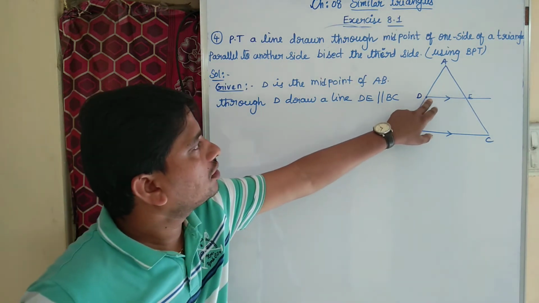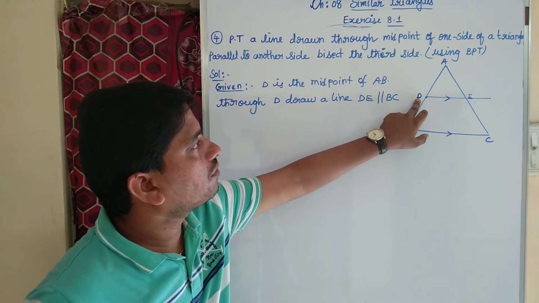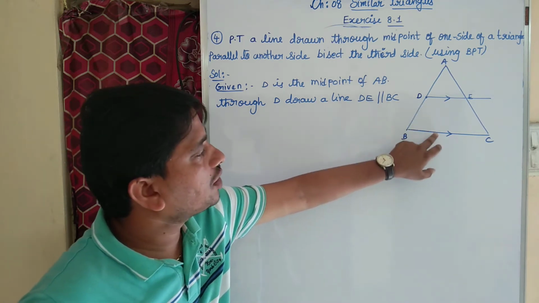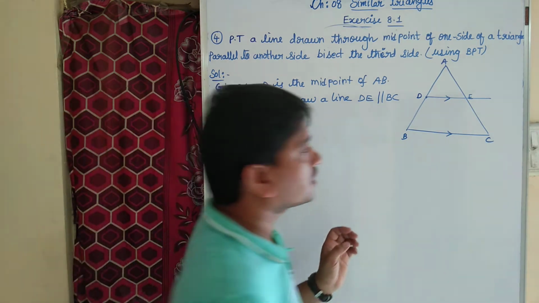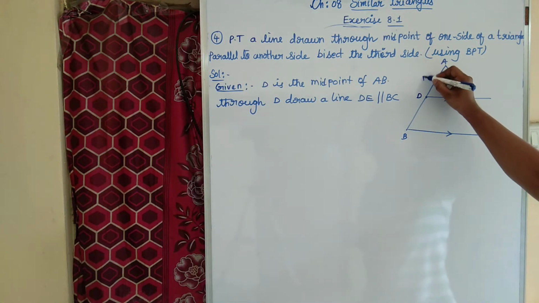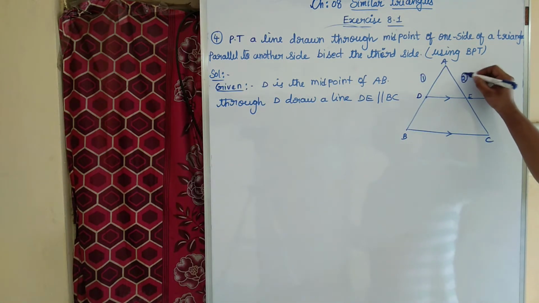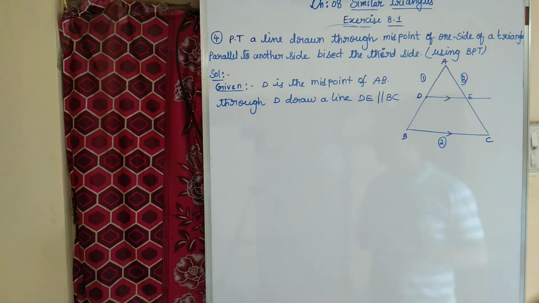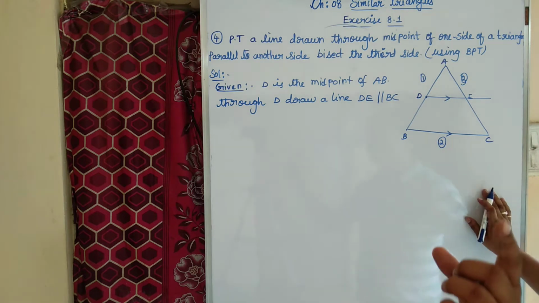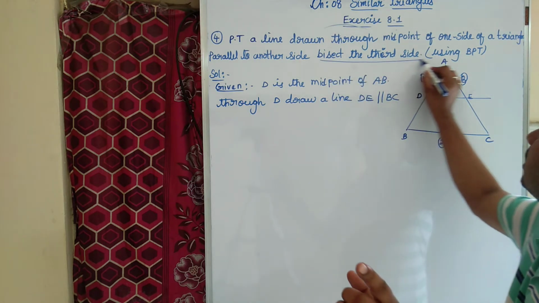A line drawn through the midpoint of one side of a triangle parallel to the second side will bisect the third side. This is our first side, this is our second side, and this is our third side. Listen carefully: bisect the third side.